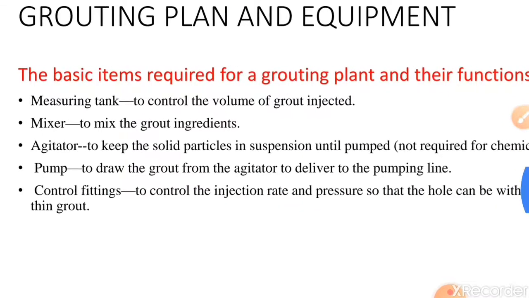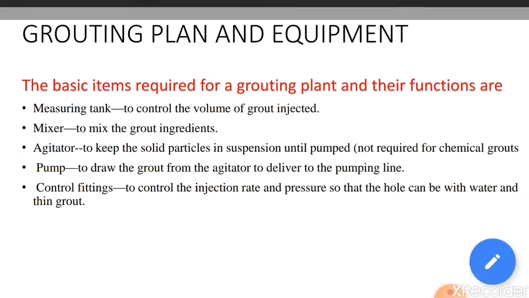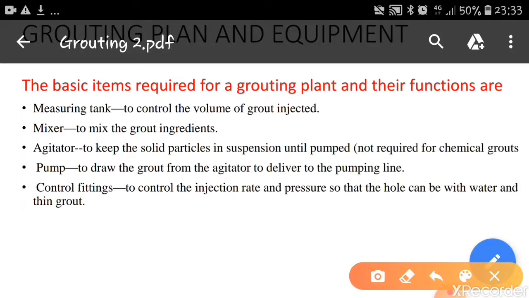Here are the basic items required for a grouting plant and their functions. We require a measuring tank to control the volume of grout to be injected, by which we can measure how much grout has to be mixed into the water. We require a mixer to mix the grout ingredients. If there are one or two separate grouts, we can mix them in a mixer. Then we require an agitator to keep the solid particles in suspension until pumped.